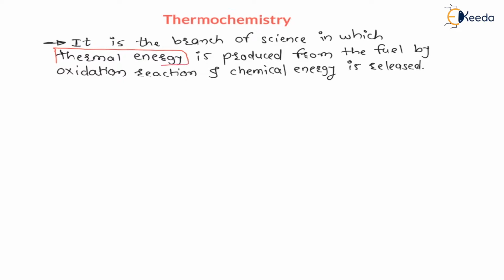My dear students, we want thermal energy and we have fuel, and if I burn this fuel, or during the combustion of this fuel, thermal energy is released by the oxidation reaction. The reaction is an oxidation reaction, right? Means oxygen is there. With the help of the oxidation reaction the fuel will release thermal energy, and this process is called chemical energy or chemical reaction.